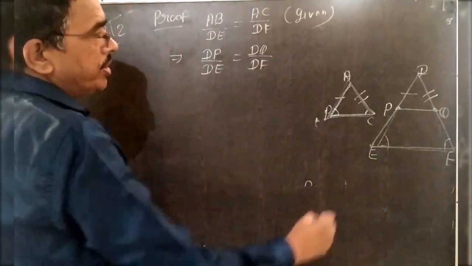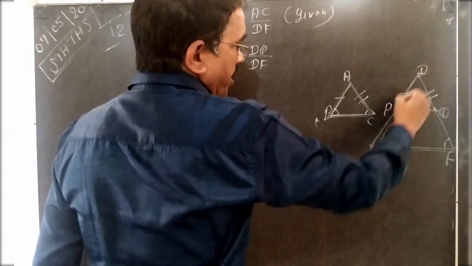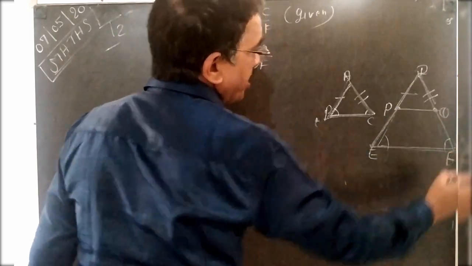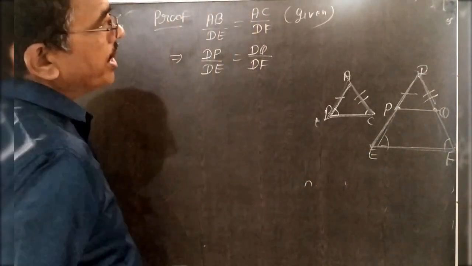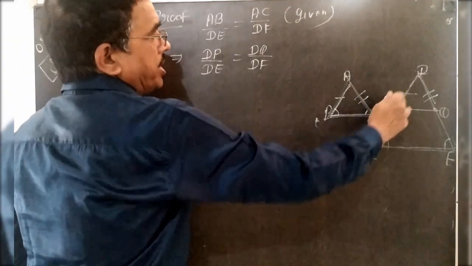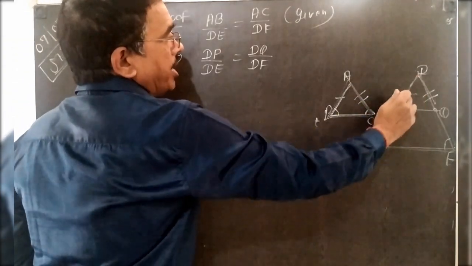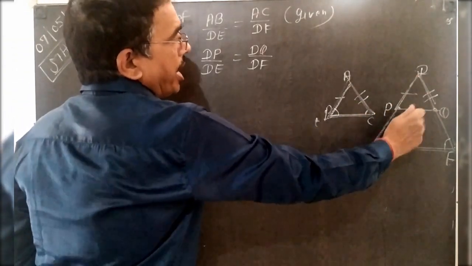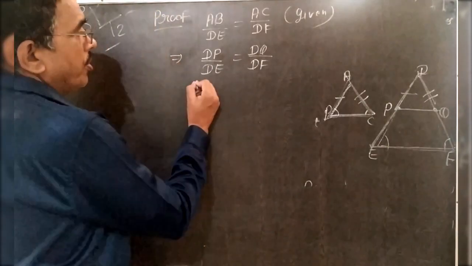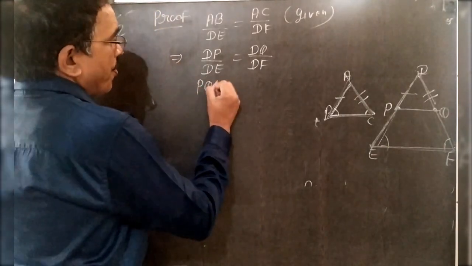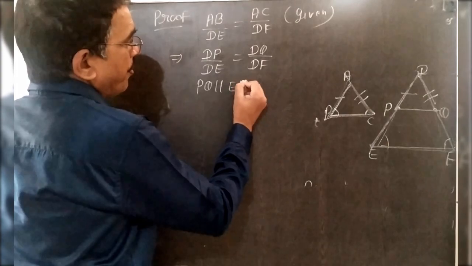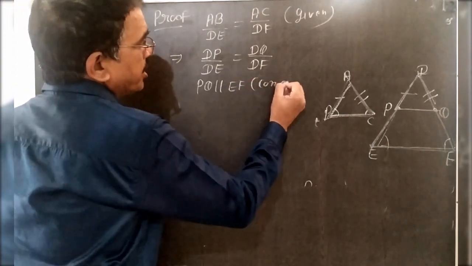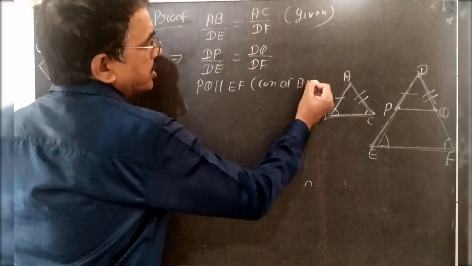What do you conclude? When you write DP by DE is equal to DQ by DF, in the previous chapter you have read clearly that if the sides of the triangle are in the ratio, the line will be parallel. So PQ is parallel to EF by the converse of the basic proportional theorem.